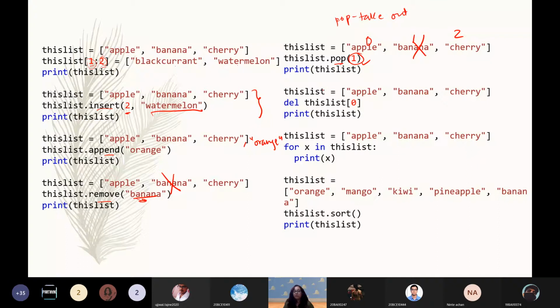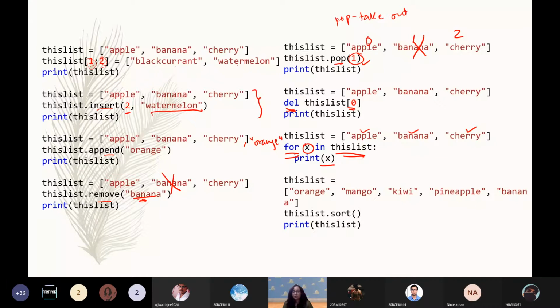Now if you want to delete the entire list, we use the del command with the 0 index, that okay, delete the whole thing. If you want to, for example, delete only a couple of elements, then you can provide the required indexes. Next, how to print a list? Simple. We are using a for loop which we studied yesterday. X is the control variable which is traversing the given list, and we are doing print x. So the expected output is apple, banana, and cherry. That's how you loop through a list.